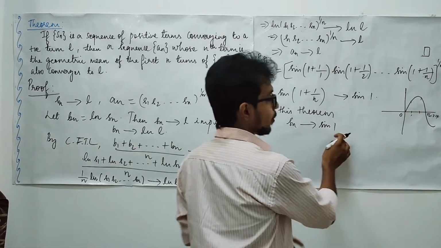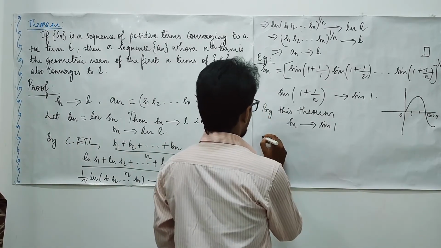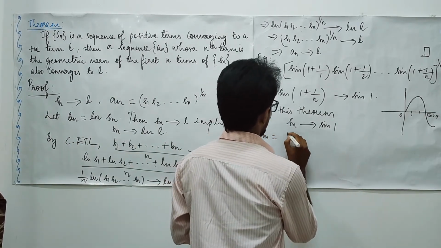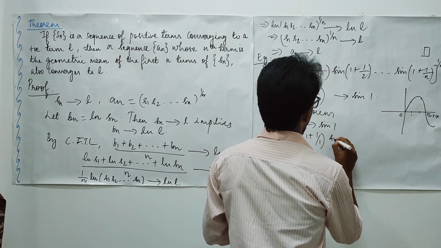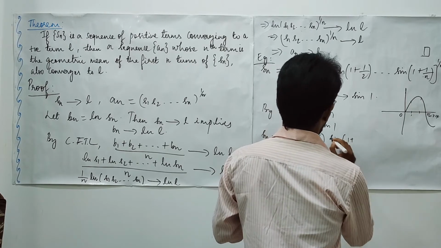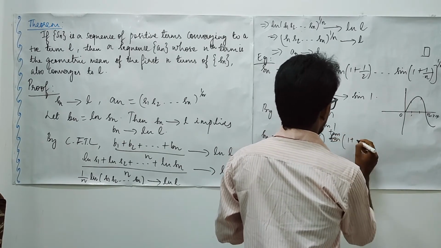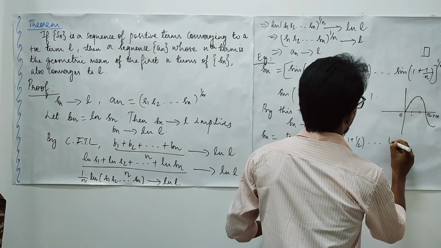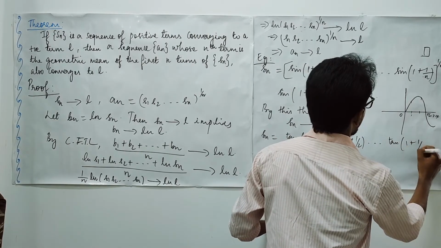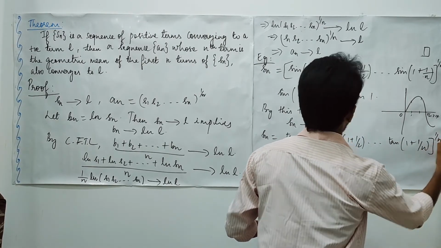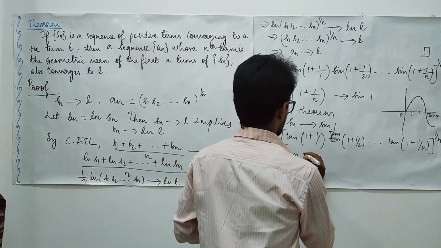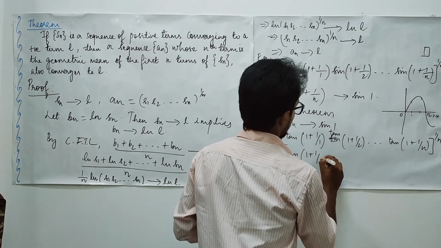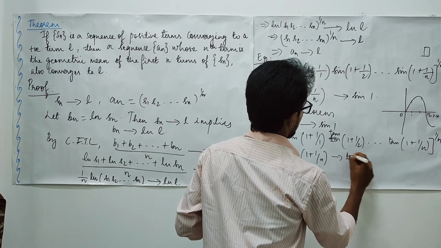Now suppose instead of sine, let us consider tan, so tan(1 plus 1 upon n), which also converges to tan 1.